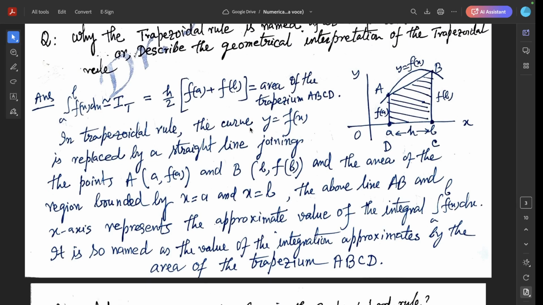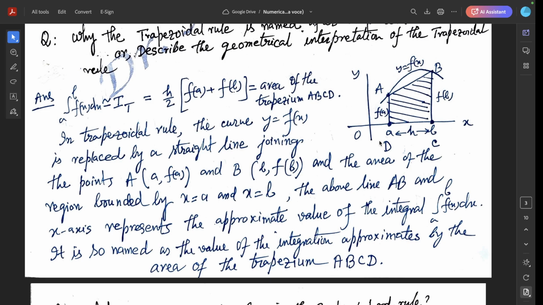In the trapezoidal rule, the curve y equal to f(x) is replaced by a straight line joining the point A with coordinates (a, f(a)) and this point B with coordinates (b, f(b)). The area of the region bounded by the line AB, x equal to a, x equal to b, and the x-axis represents the approximate value of the integral from a to b of f(x) dx. It is so named as the value of the integral is approximated by the area of the trapezium.